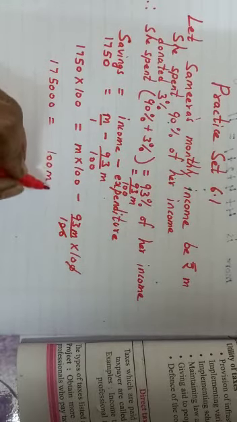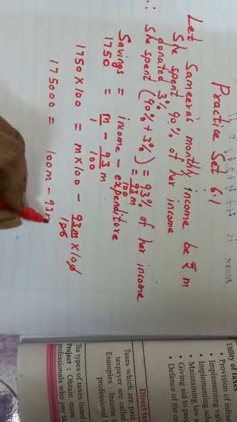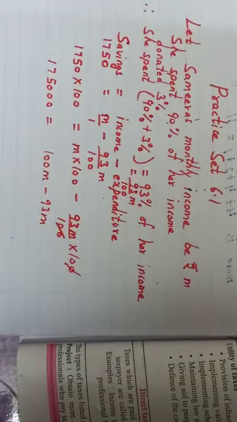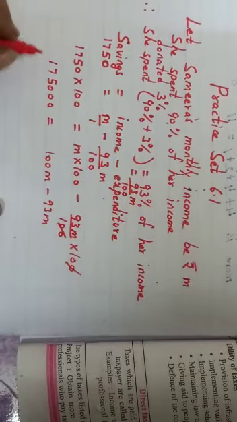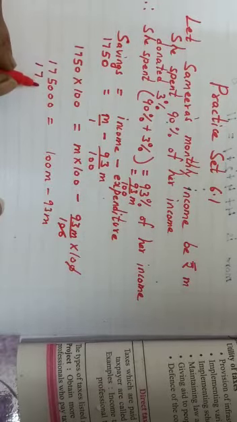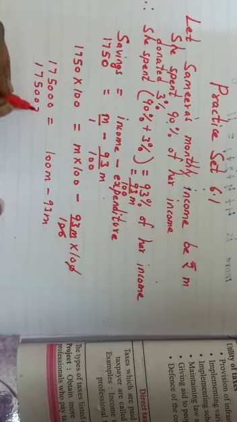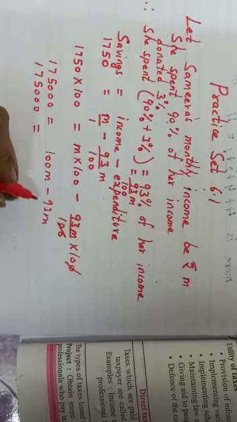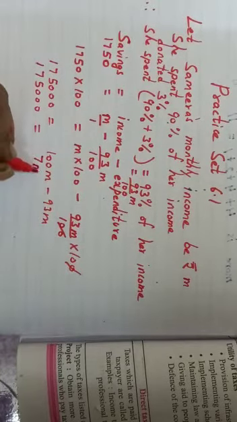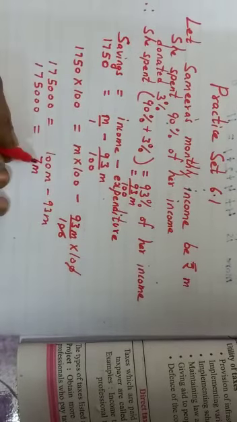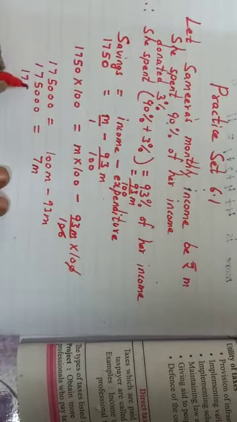Minus 93M. Again, while doing the calculation, you have to be very careful. 1,75,000 is equal to 100M minus 93M, which is 7M. So 7M, the 7 you have to take to the LHS, you have to divide by 7.